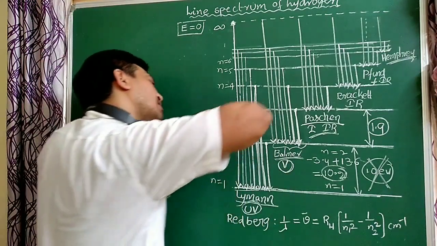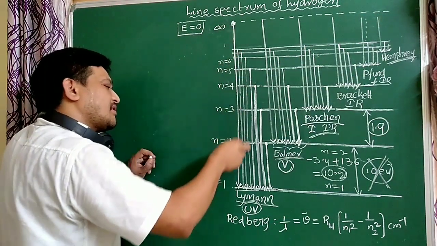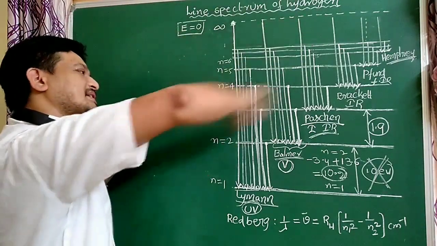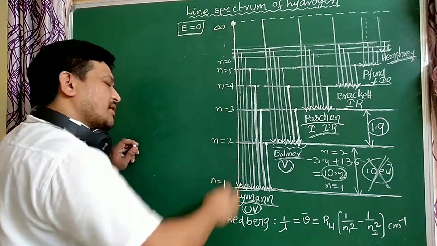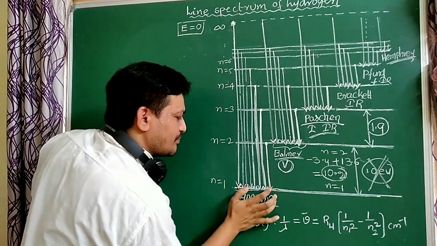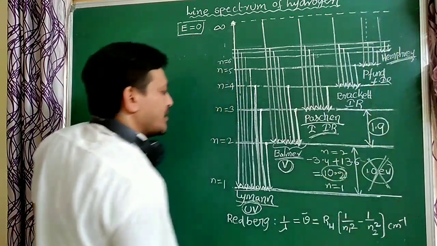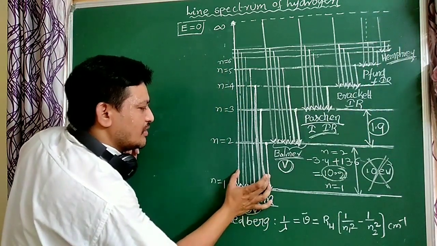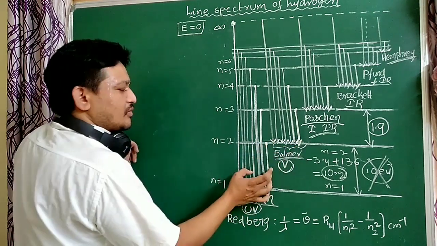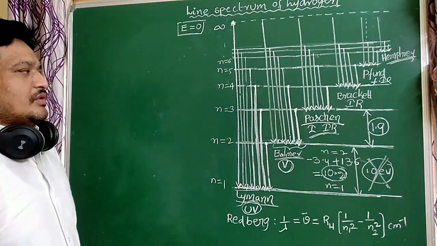When compared to all Balmer series lines, which line has more energy? The limiting line of the Lyman series has more energy. When compared to all series, these are the more energetic lines. Even the first line of the Lyman series has more energy when compared to all these lines. Why? Because this energy belongs to UV light, and this energy is visible light. Visible light is less than UV light. So that is very important.